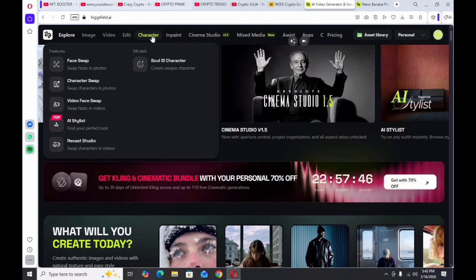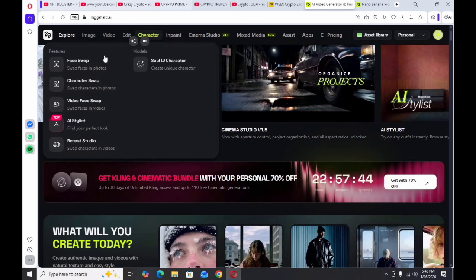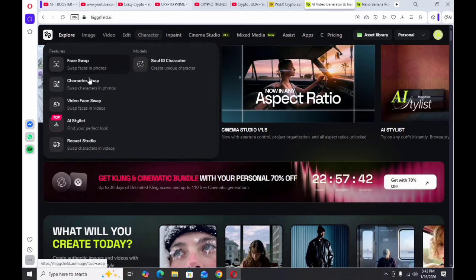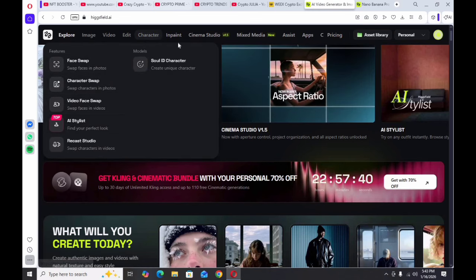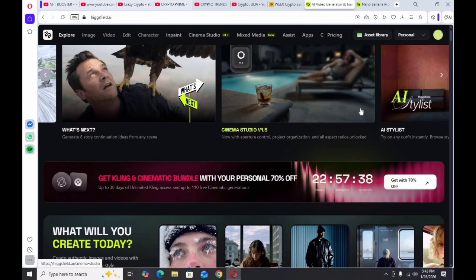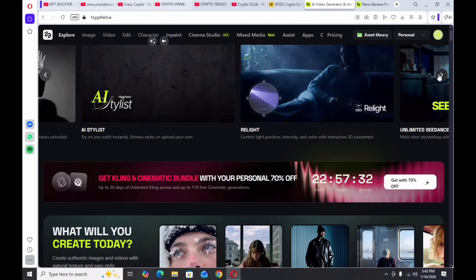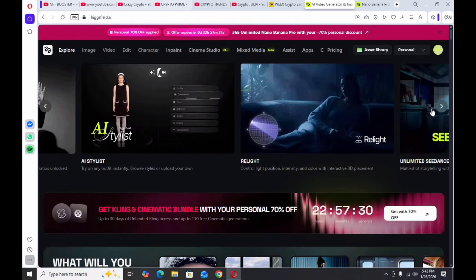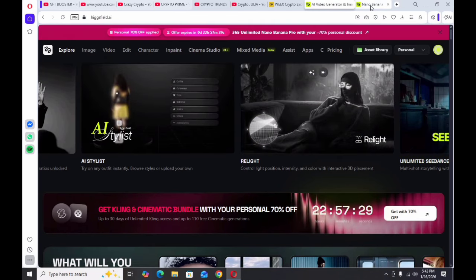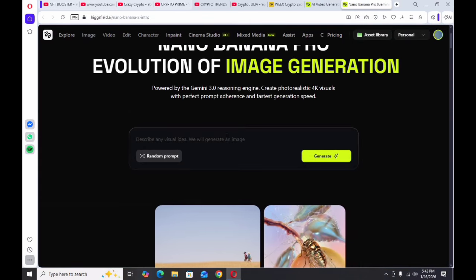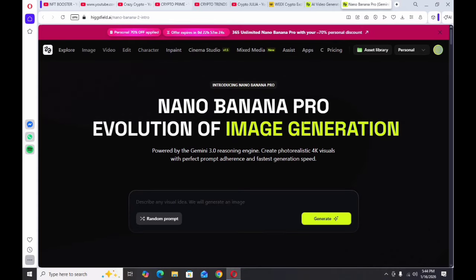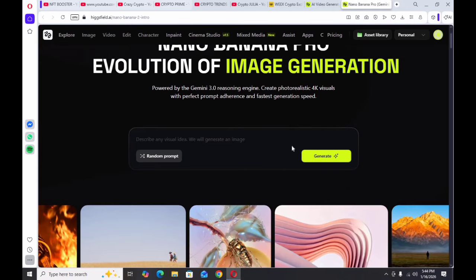Characters, if you want to choose a character, you can easily face swap and character swap. You can also see they have Kling, and many more things like Nano Banana. You can see Nano Banana here and easily generate your videos from Nano Banana Pro here, and the Higgsfield ML generator.